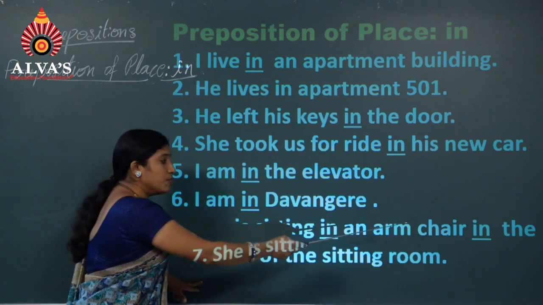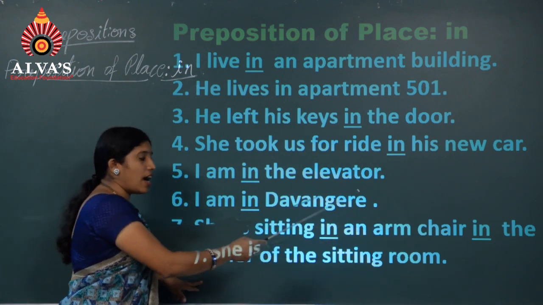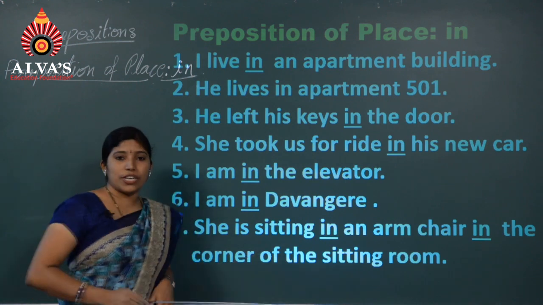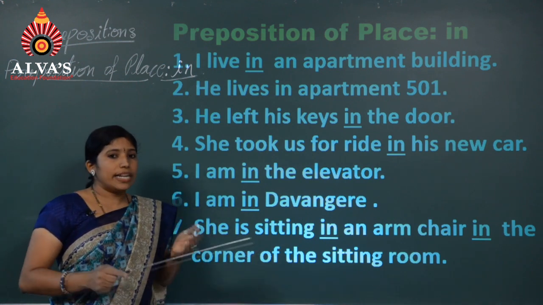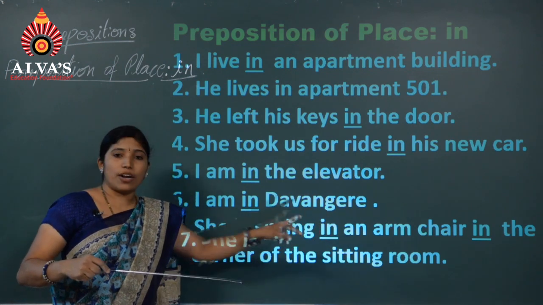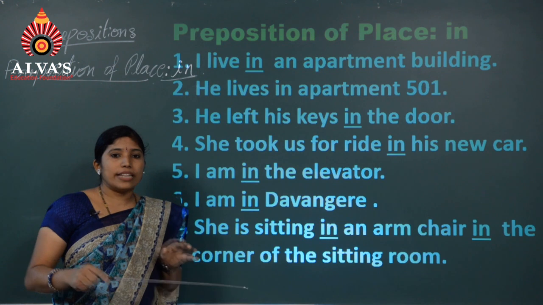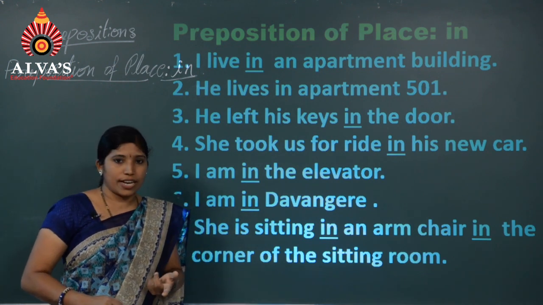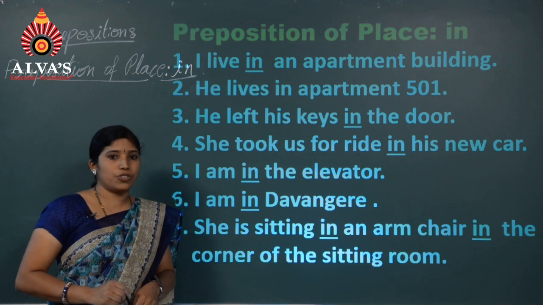And what about armchair? She is sitting in an armchair. You might have sat in an armchair or on a chair. When there are arms to the chair, you say in an armchair. When there are no arms to the chair, you say I am sitting on the chair. I hope you have understood this.